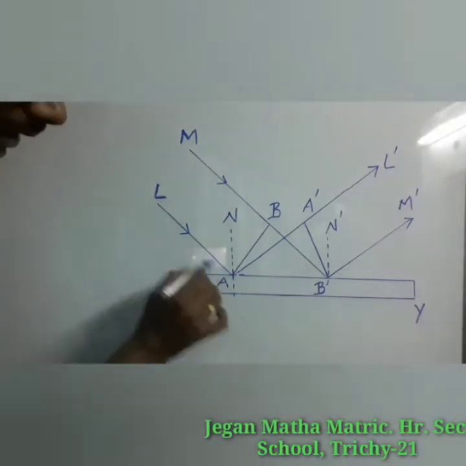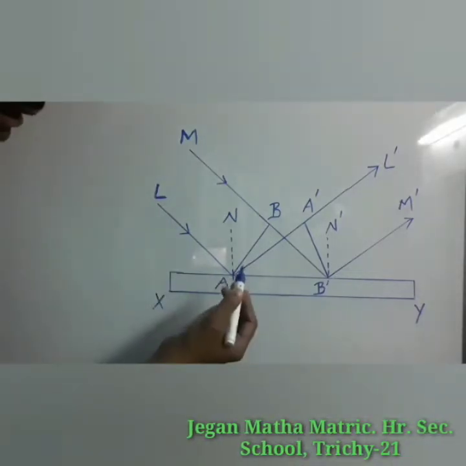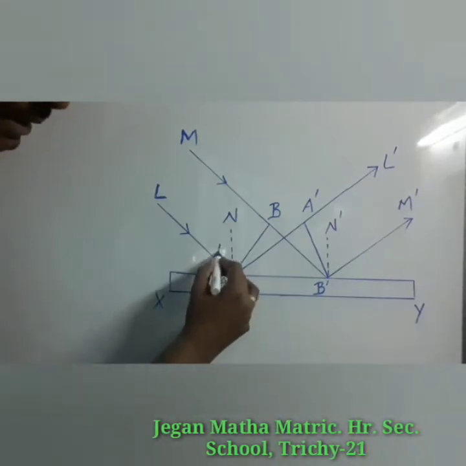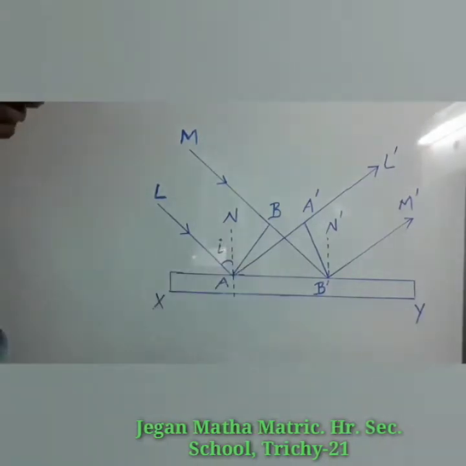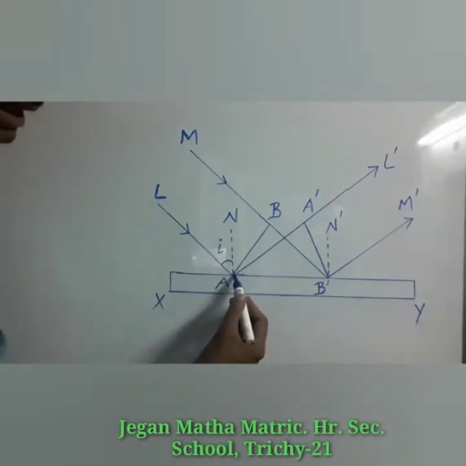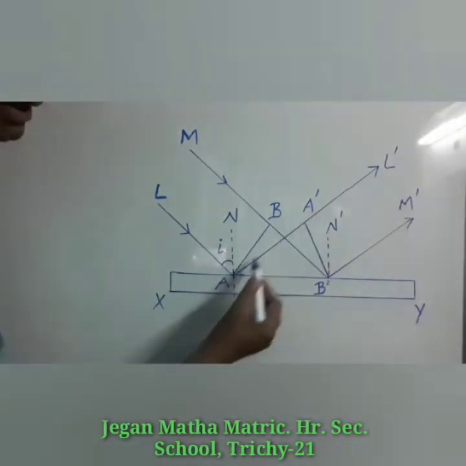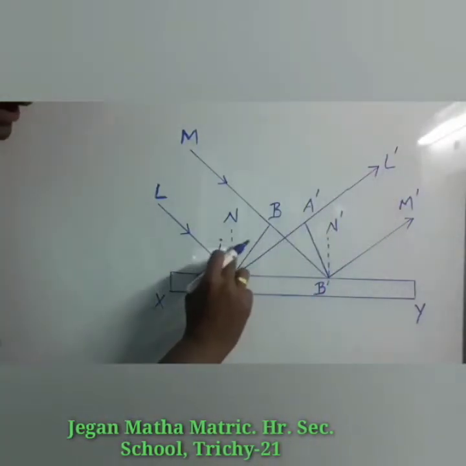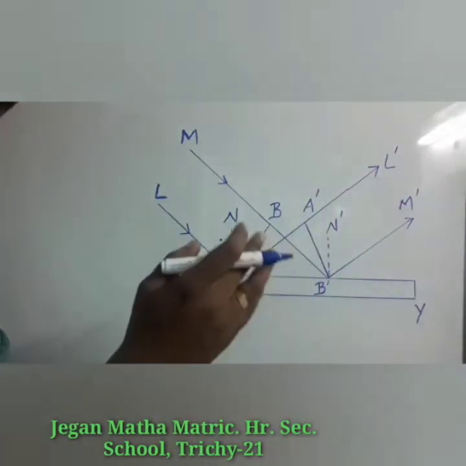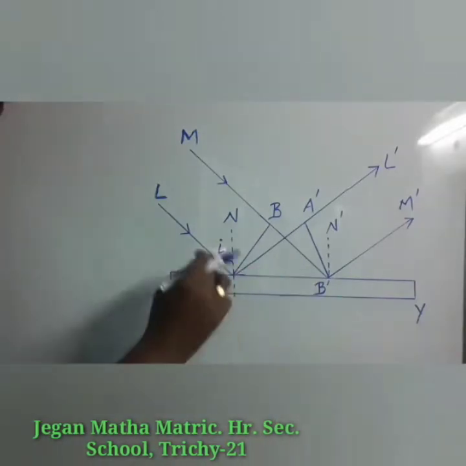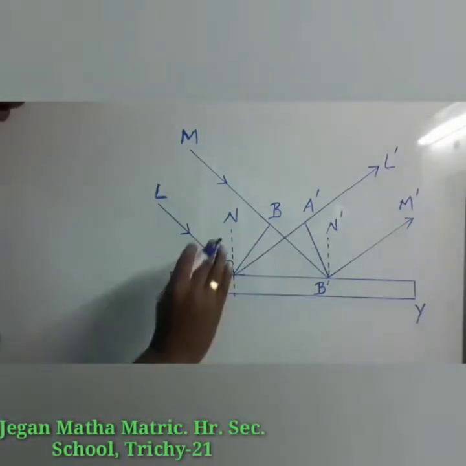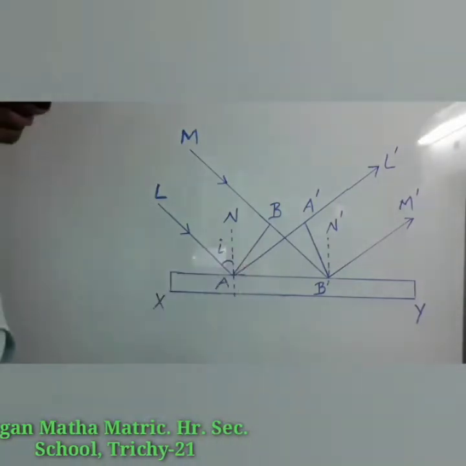Here LA is an incident ray. The angle between the incident ray and the normal is known as the angle of incidence, i. Here another ray is there, AL', which is known as the reflected ray. The angle between the normal and the reflected ray is r. From the laws of reflection we know the angle of incidence and the angle of reflection are both the same. We are not going to mention the r here.